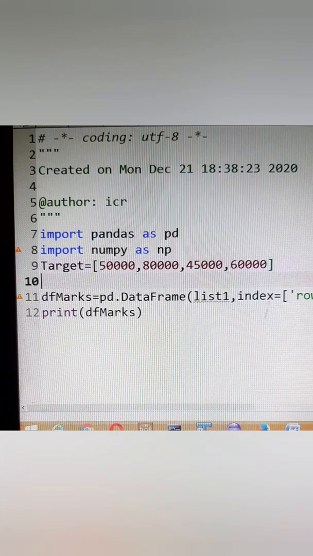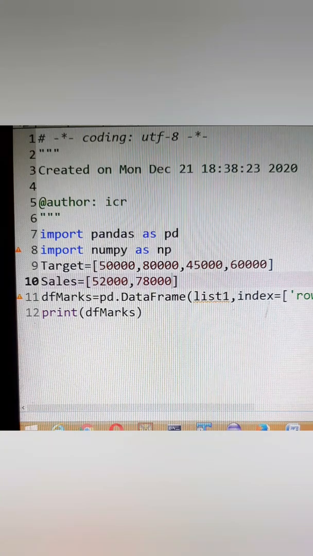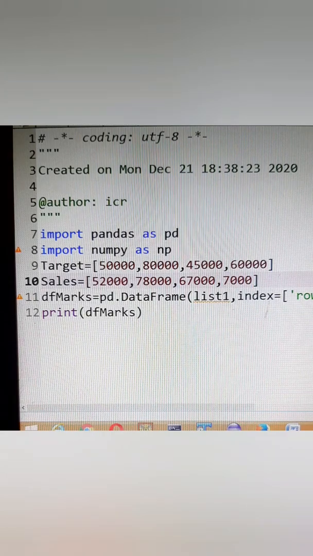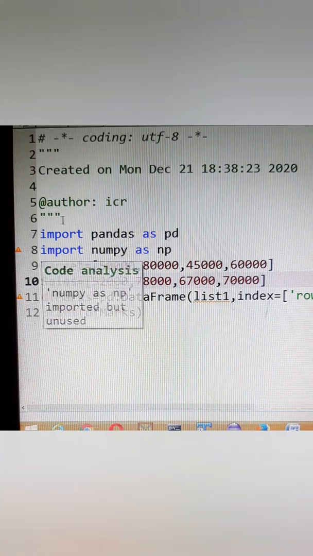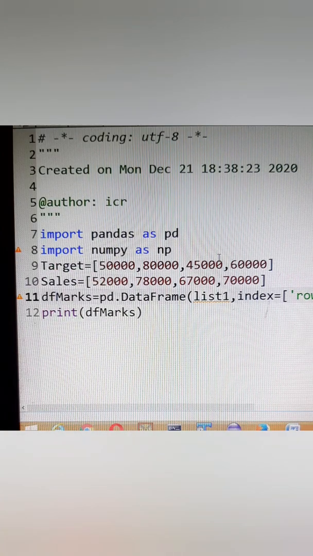And the other list that I am going to create is sales that I have made in these 4 zones, setting up the target. Here it would be like 52,000 which I achieved. The other would be like 78,000 having a loss of 2,000. And then 67,000, and here it would be like 70,000. So in my df sales, I'm going to put pd.DataFrame.